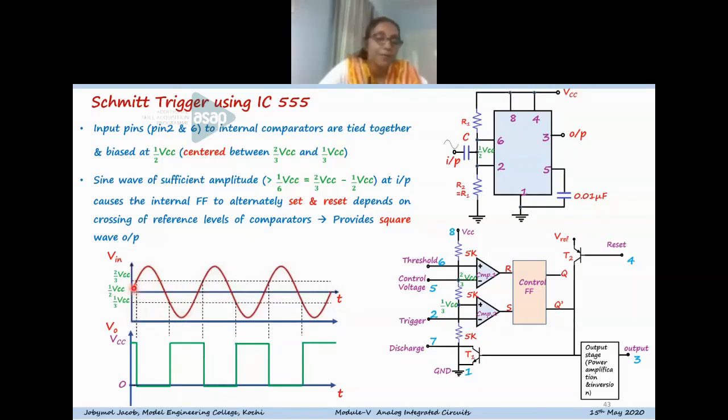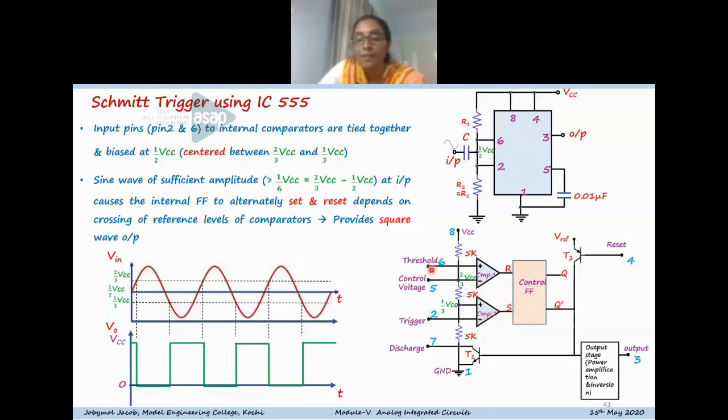When the sine wave crosses this 2/3 VCC, you can see that pin 6 will have a higher voltage, and pin 2 also has the same voltage. Here we can see that comparator 2 is having S equal to 0.